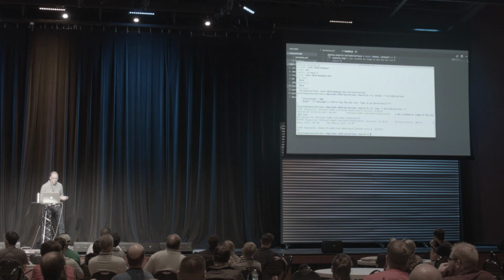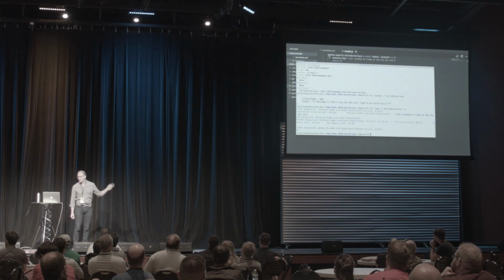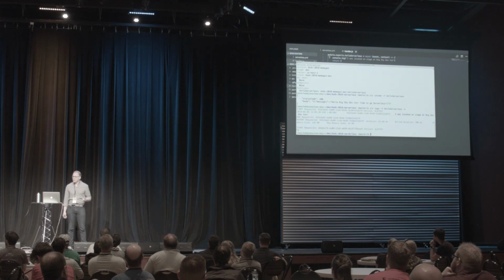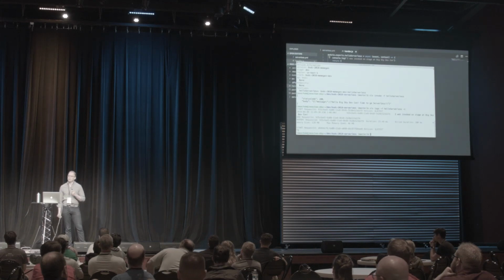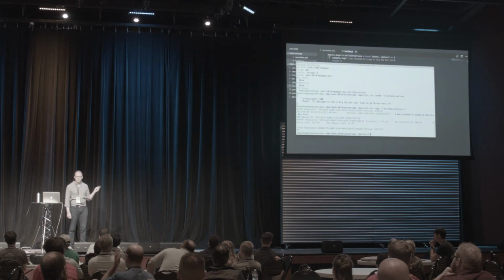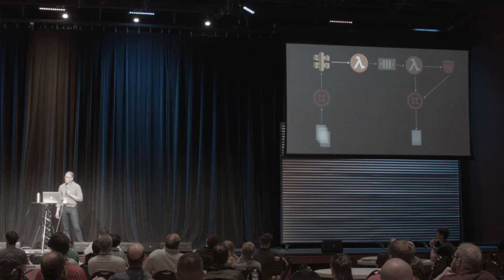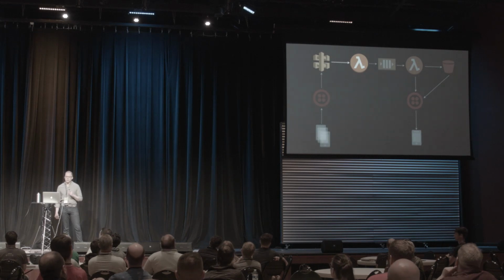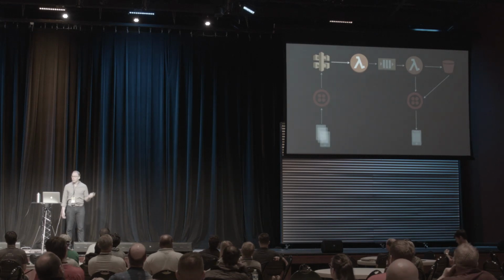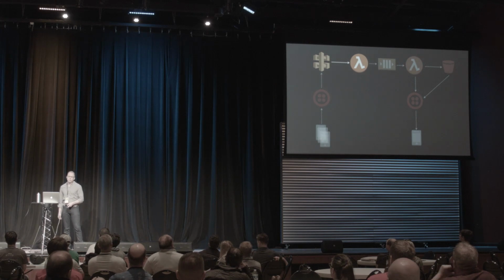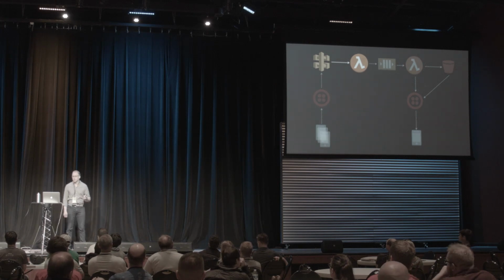There's something a little fishy here, though, which is that to test this, I deployed it to the cloud. One of the questions we asked is how do we debug? And so that's the first thing that we're going to fix. We're going to allow us to run this offline and build the first portion of our service. So what we need to build is, we have a Lambda function that's invocable. Now we need to be able to invoke it via HTTP, which is what Tulio is going to do eventually.